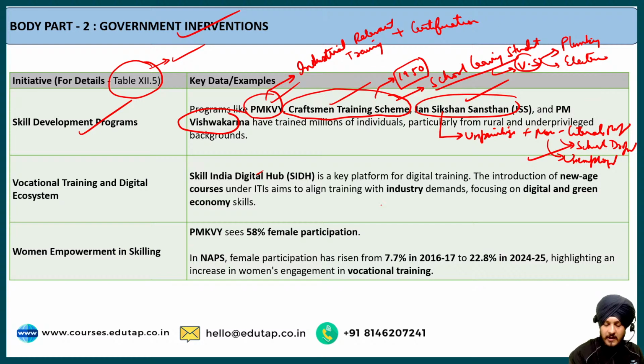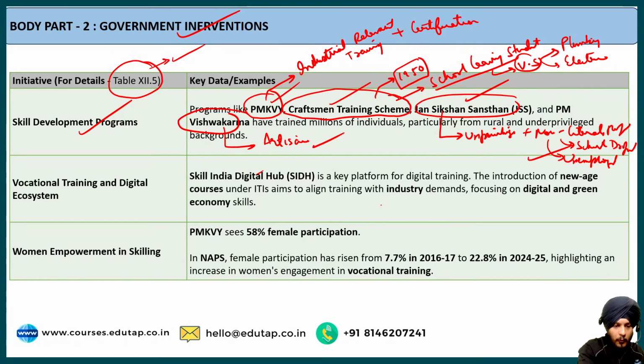You must be aware that it targets the skilling of traditional artisans. It is a very popular scheme, and it has trained millions of individuals. People from various backgrounds can apply for these programs and initiatives in order to go for skill development. I hope it is clear.